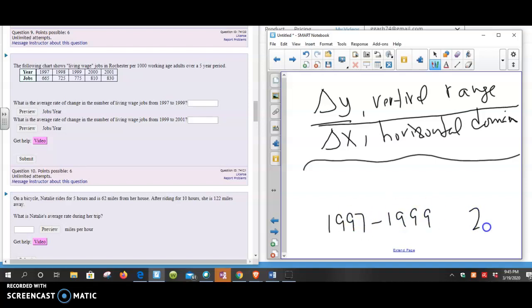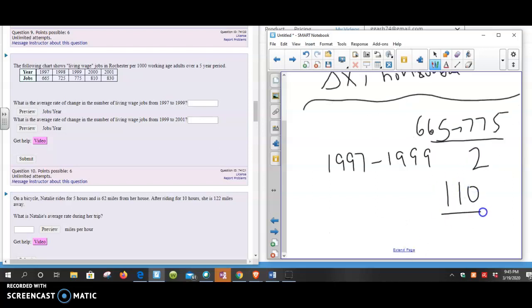That's 2 years, so I know my time period is 2. I'm going to have to find the change in living wage during that time. From 1997, it's 665, and 1999 is 775. So that's a positive change of 110 over 2, and then we simplify that, it's going to be 55. So on average it's 55, it's per 1,000. So 55 units per year, and it's per 1,000.